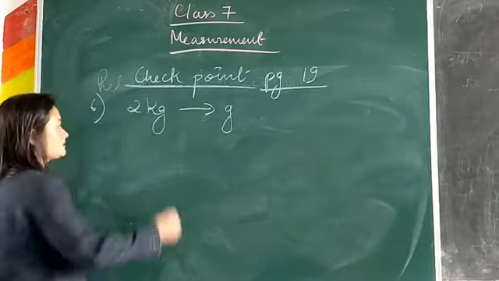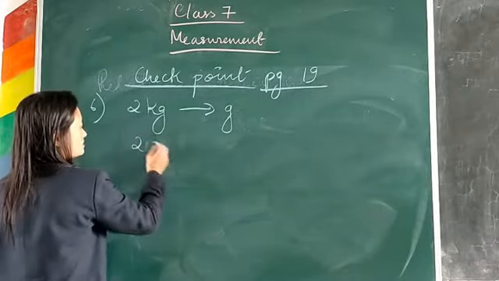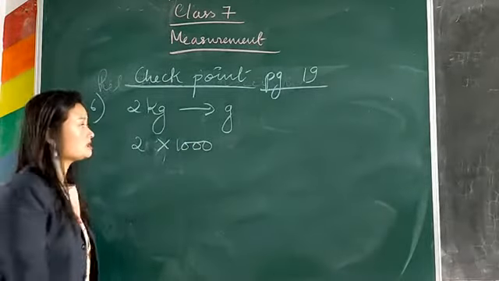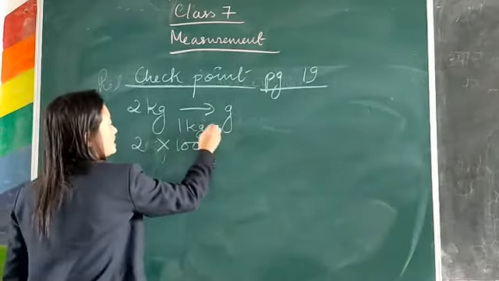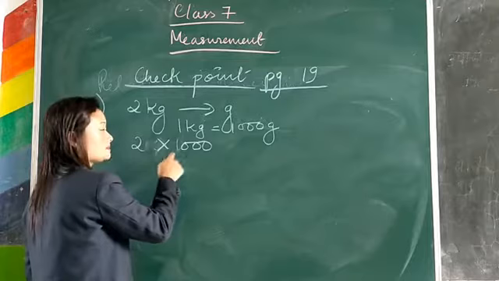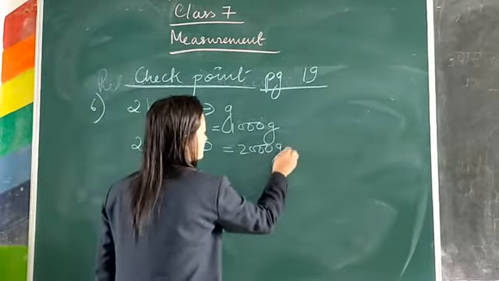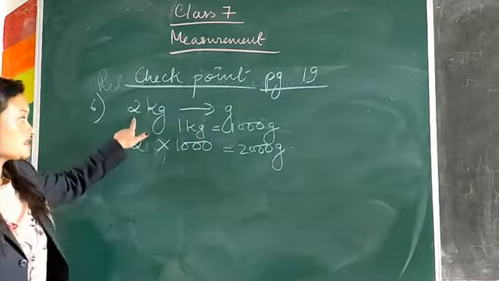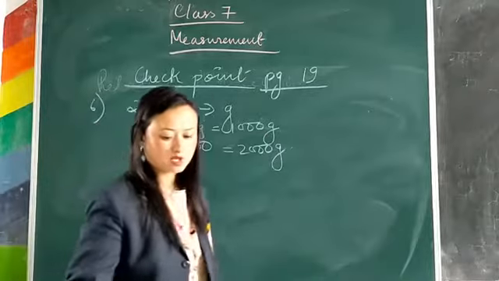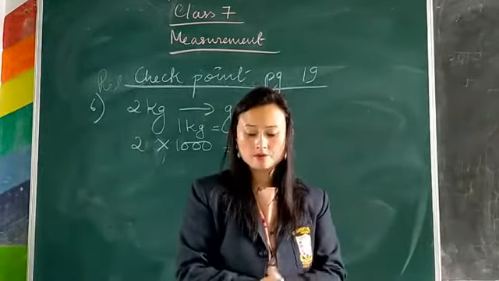So you simply have to multiply 2 kg with 1000, because 1 kg is equal to 1000 gram. So 2 multiplied with 1000 will give the answer in gram. So 2 kg is equal to 2000 gram. So this is basic mathematics, isn't it? And I'm sure you people know how to do this.